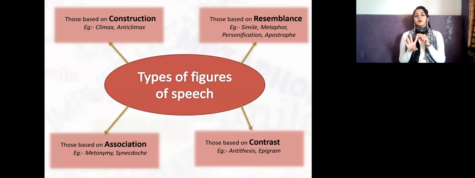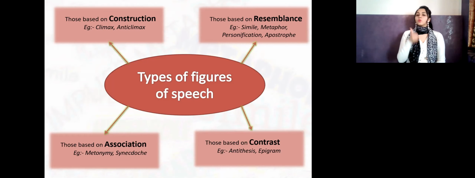So one is construction. In construction, the first figure of speech is climax and the other is anticlimax. In resemblance, it's simile, metaphor, personification, and apostrophe. In association, metonymy and synecdoche. And in contrast, it is antithesis and epigram.